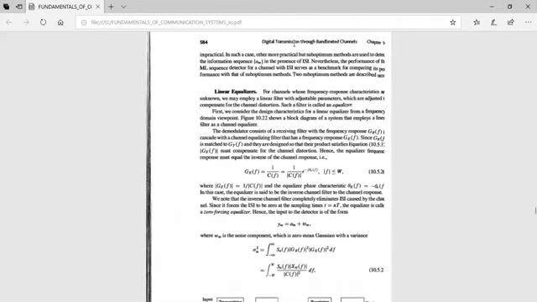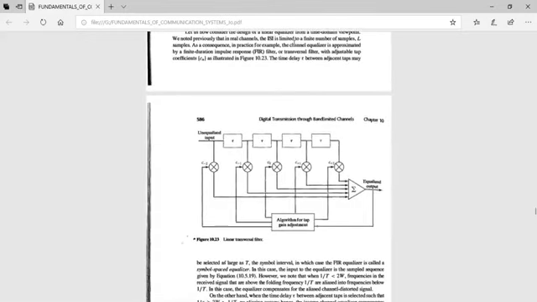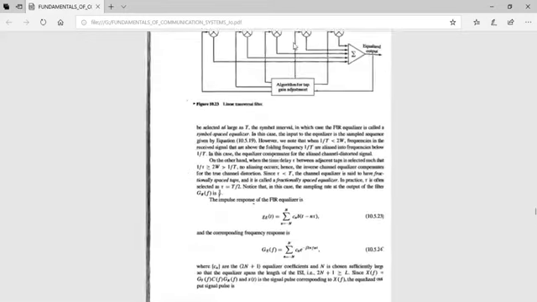Here the raised cosine is not given. So let me try to get it from somewhere on the net, and I will tell you. Okay, thank you.